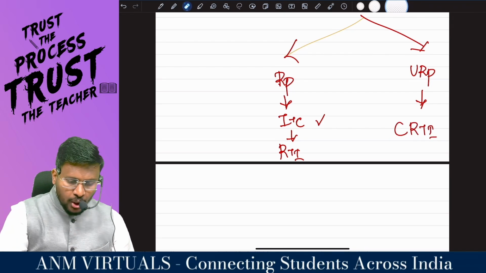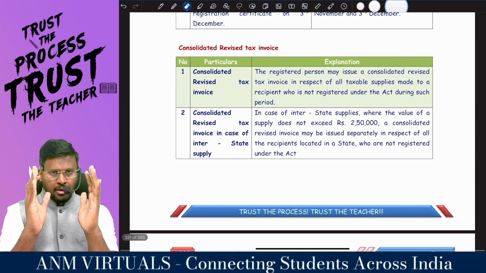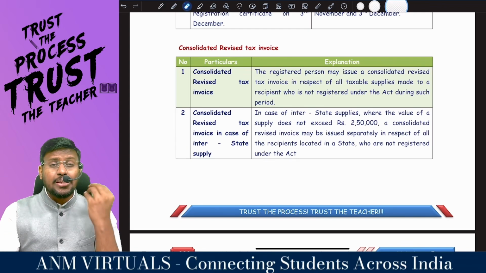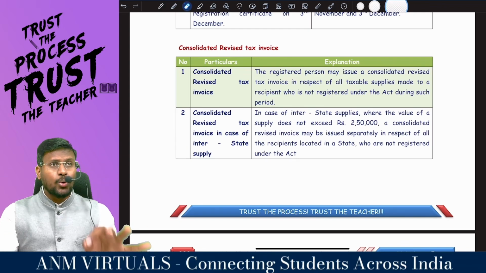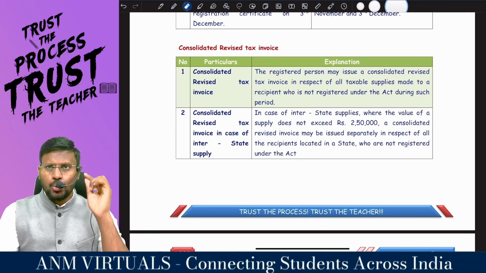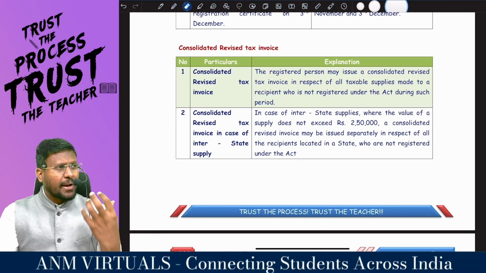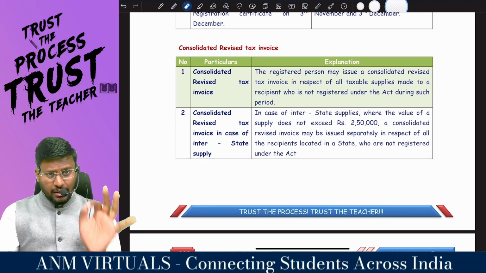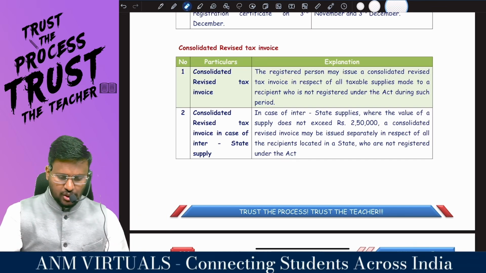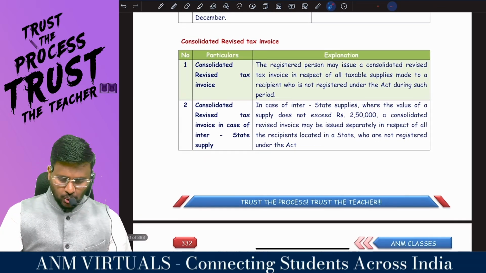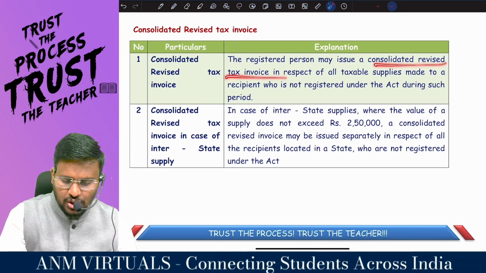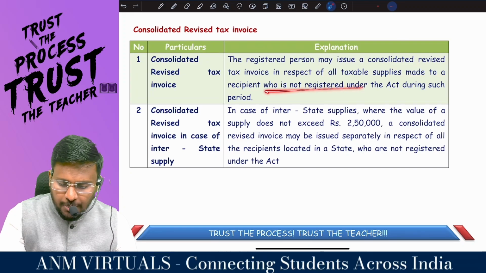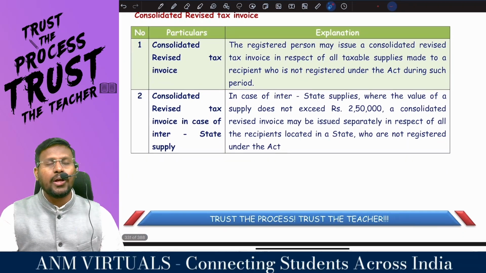Consolidated. So you have to analyze that intervening period. During that intervening period, have we supplied to a registered person or an unregistered person? If we supply to a registered person, he needs to take ITC, so we have to individually issue the revised tax invoice. But if we have supplied to an unregistered person, he doesn't want to take ITC. Instead of issuing individual revised tax invoices, we have to issue the consolidated revised tax invoice. Comfortable? So the registered person may issue a consolidated tax invoice in respect of all taxable supply made to a recipient who is not registered under the act during such period.